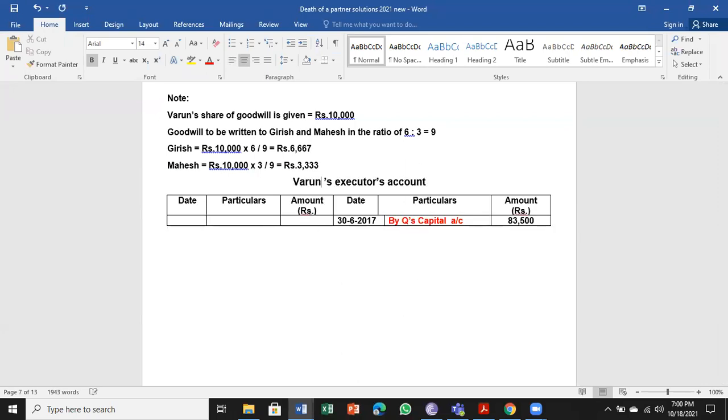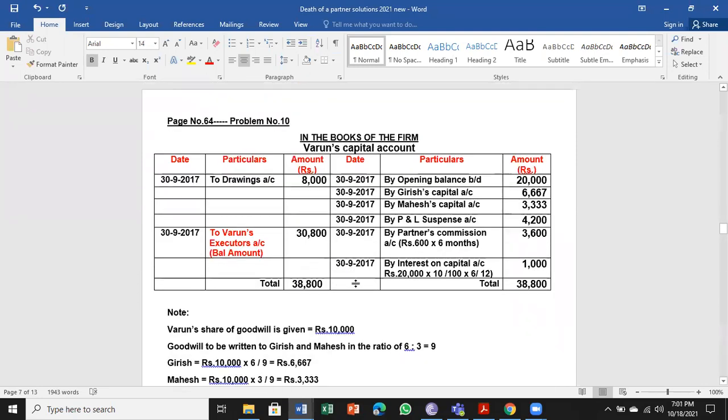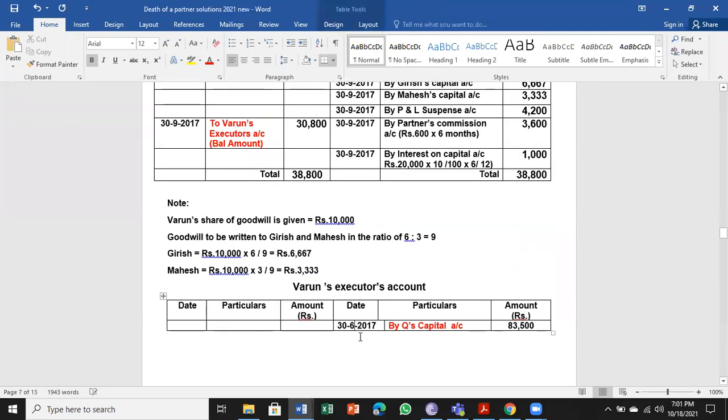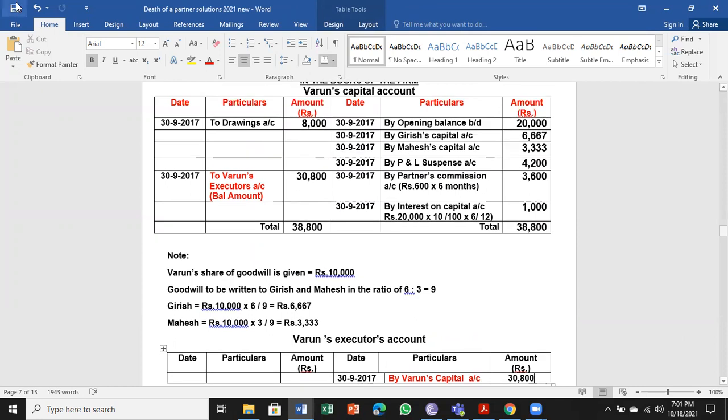So Varun's executor's account will be credited with the capital amount, 30,800.